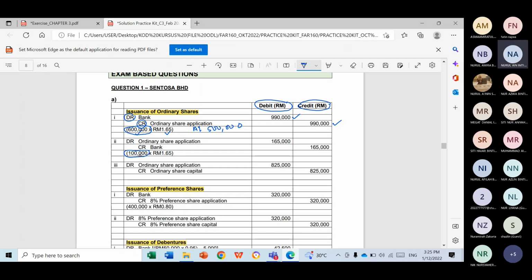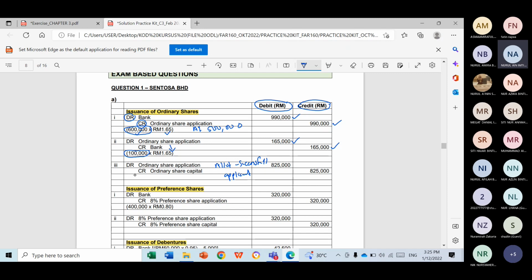So the amount that you have to reject and refund should be debit ordinary share application and credit bank. Why credit bank? You have to return the money back to the unsuccessful applicant. So this is the amount that you reject and refunded. Okay, last but not least, you will allot the share to the successful applicant, which is called the shareholders.